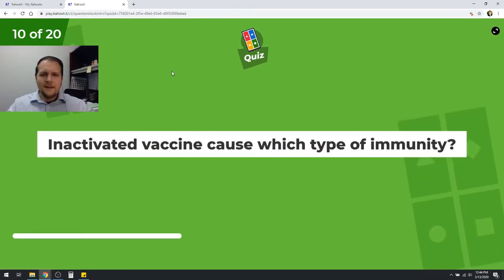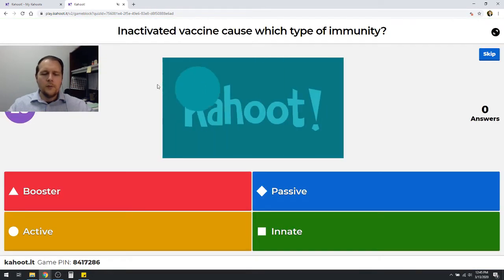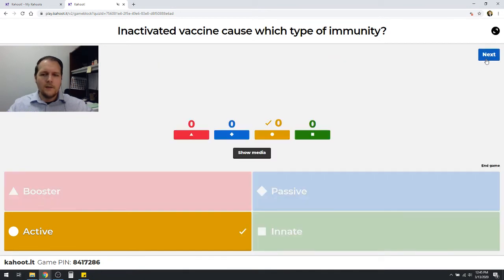Up next, inactivated vaccines cause which type of immunity? Would it be booster immunity, passive, active, or innate? And of course, you would know this immediately, because inactivated vaccines do cause active immunity to occur. Even though it's not a live attenuated virus or bacteria, the inactivated vaccine still causes the host to mount an immune response against it, such that we have a memory for that,